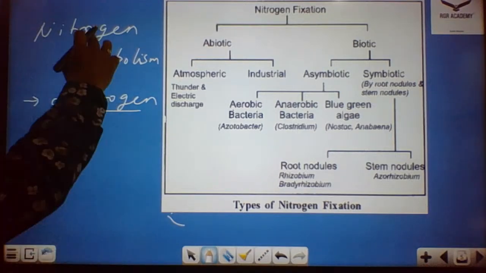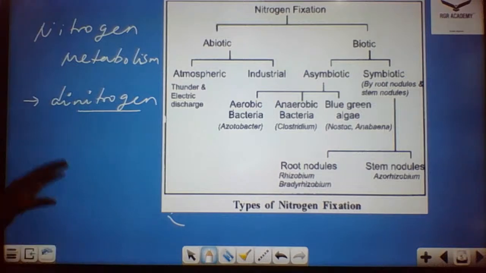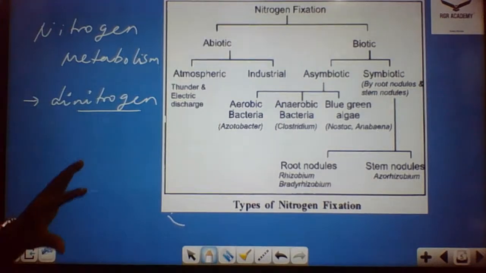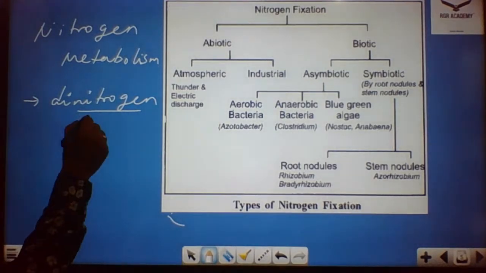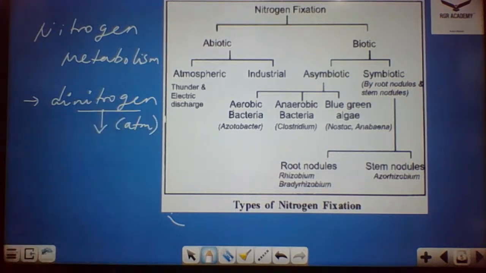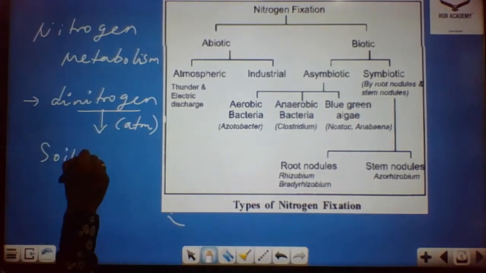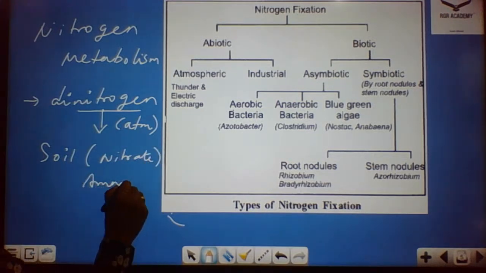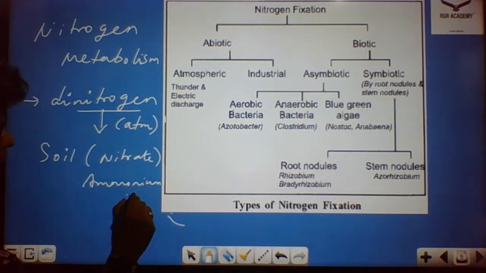Fine. So coming to this process, in the nitrogen metabolism, in the atmosphere nitrogen is present in the form of dinitrogen. This dinitrogen has to be converted to other forms in the soil. In soil, what are the forms that we could see? You could see the form of nitrate, and you could see the form of ammonium ions.